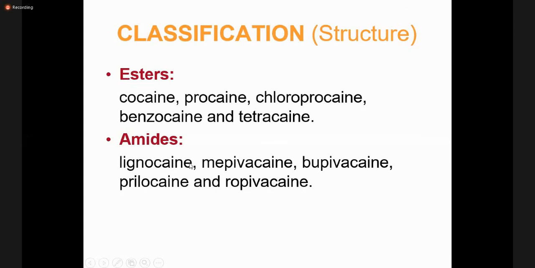Lignocaine, double I; mepivacaine, double I; bupivacaine, double I; prilocaine, double I; ropivacaine, double I. So this is one of the important hints as far as the MCQs are concerned. So sometimes you have forgotten whether this drug belongs to the ester group or amide group. So this is one of the important hints, right? In the ester group, you will find only one I, but in the amide group, we have two I's. So this is an important point that you must remember.